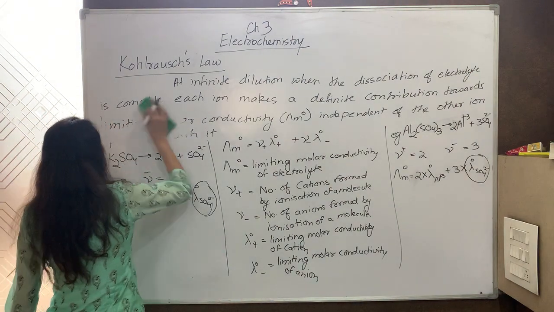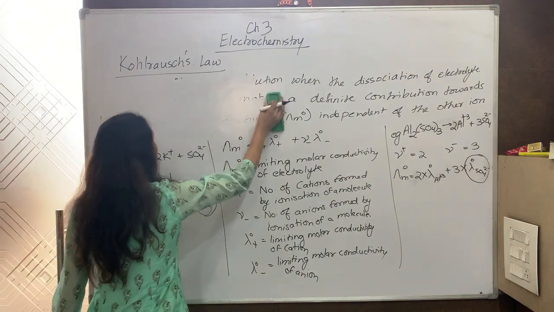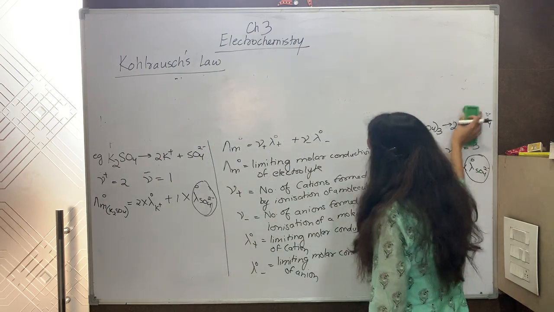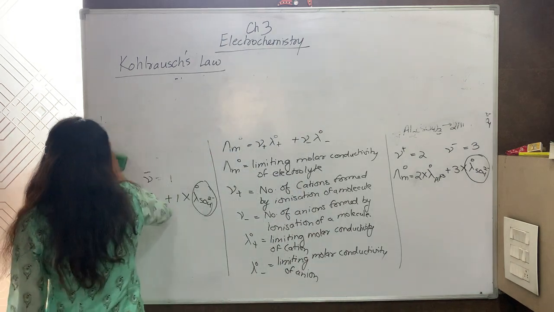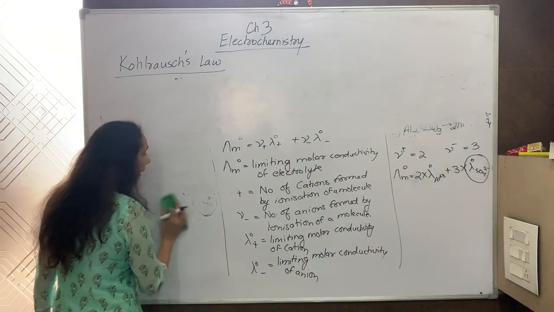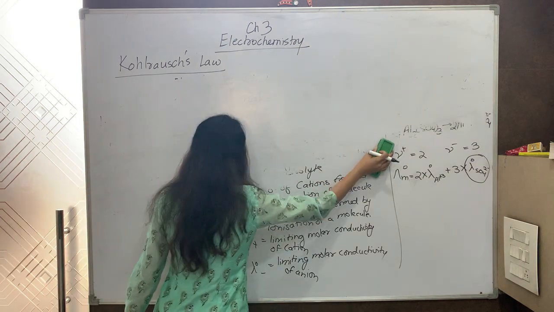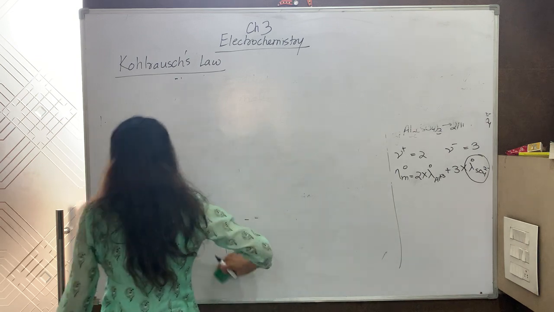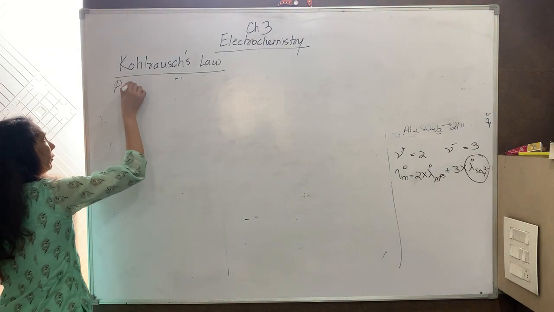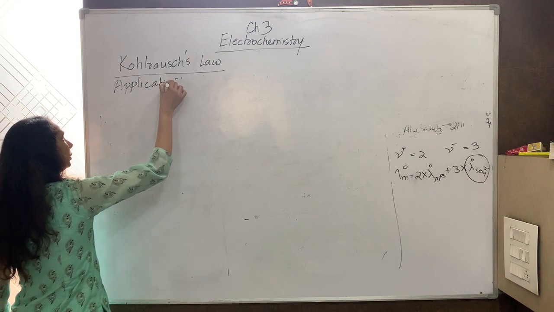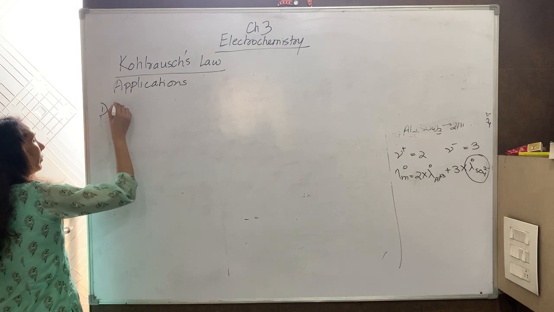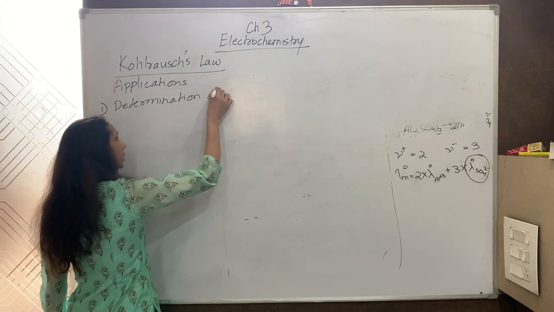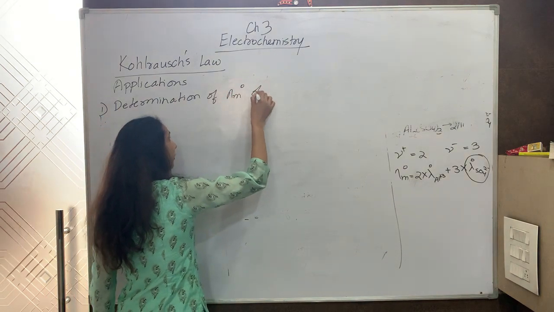Now we will be starting with the applications of Kohlrausch's law. The first application is the determination of the limiting molar conductivity of weak electrolytes.